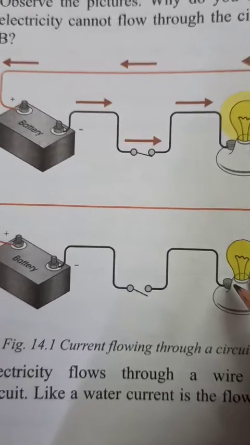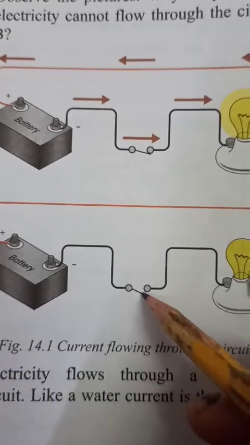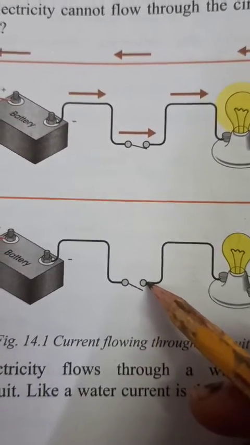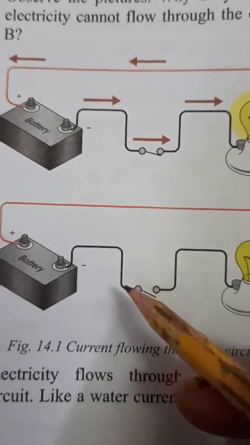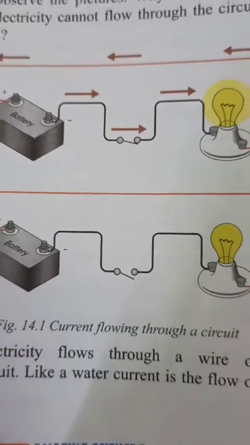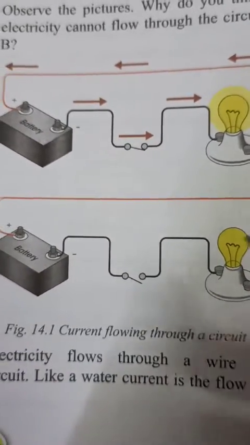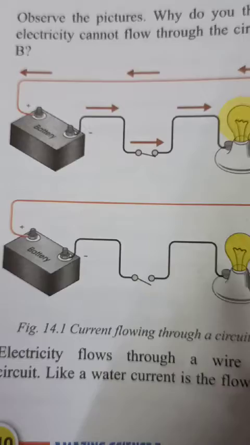And when this wire attaches to this end, only then can current pass through this wire.